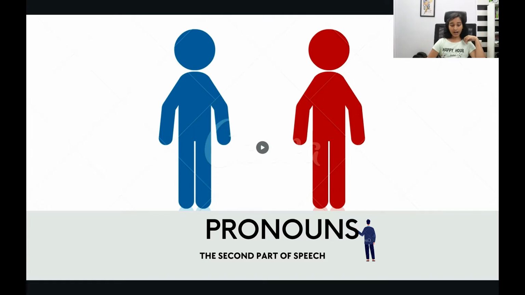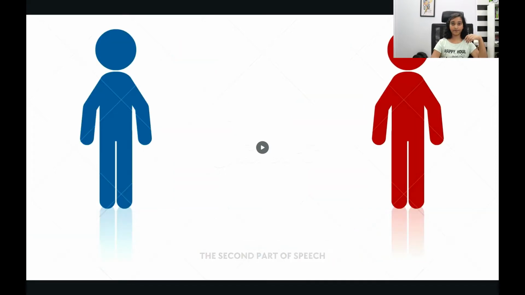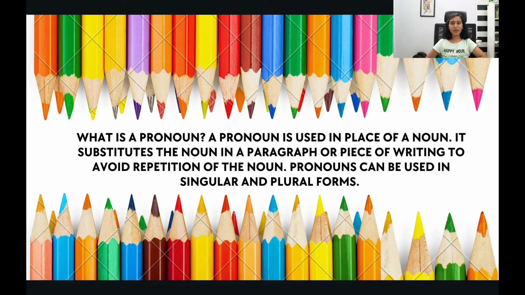So, as we have started pronouns, let's see what pronouns are. Pronouns are used in place of a noun. So, there is a noun, we remove it and put a pronoun. That is called a pronoun. They are used to avoid repetition of nouns, which means avoiding repeating the nouns. Pronouns can be used in both singular and plural forms.